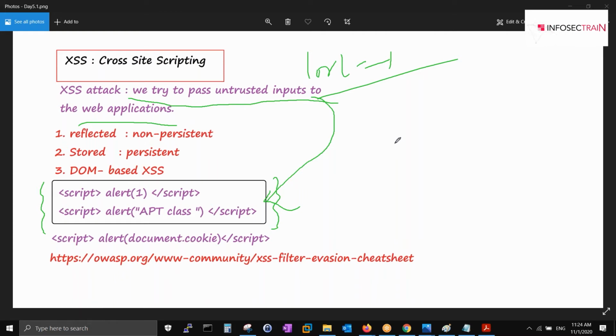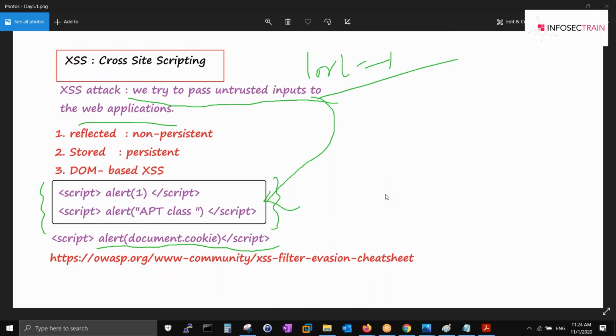So what is this vulnerability? Can anybody make me understand? The pop-up is a vulnerability. What can we do with the pop-up? We can get the session ID and cookie values. 100% right. That is what is written in the next statement here: document.cookie. We will run all the functions together, don't worry about this.